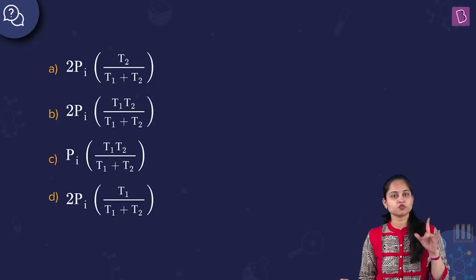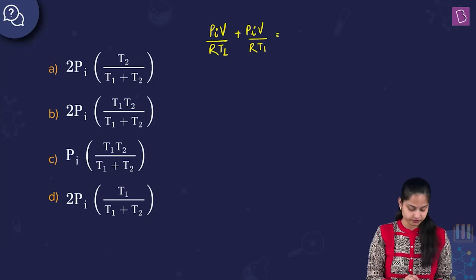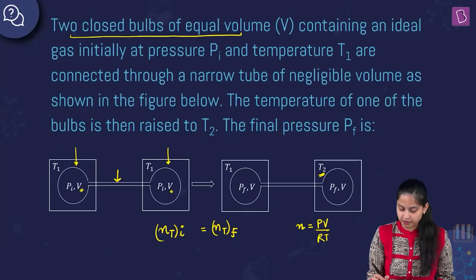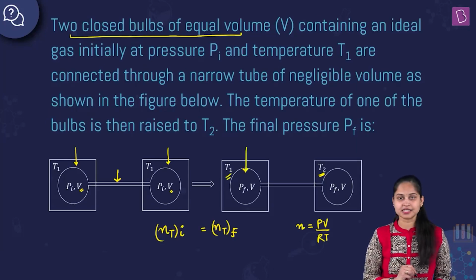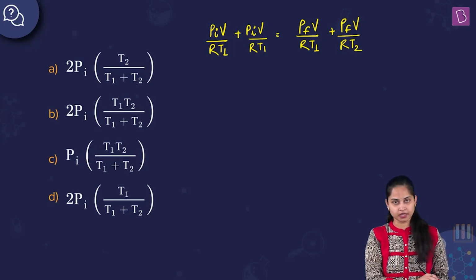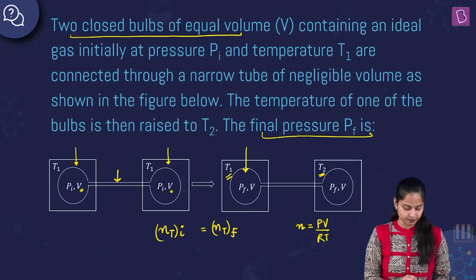We can write PiV upon RT1 plus PiV upon RT1, which is equal to PFV upon RT1, since the temperature of this one bulb is the same as T1, plus PFV upon RT2. We need to calculate the final pressure PF. The final pressure PF is actually what?